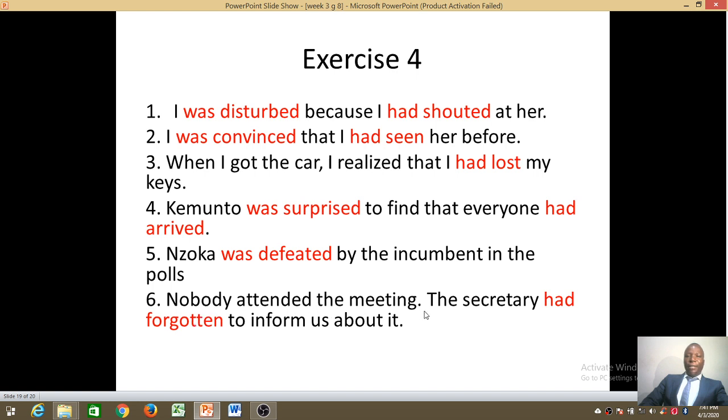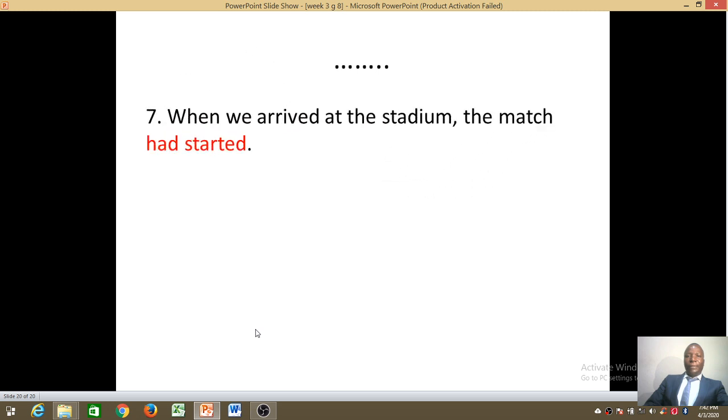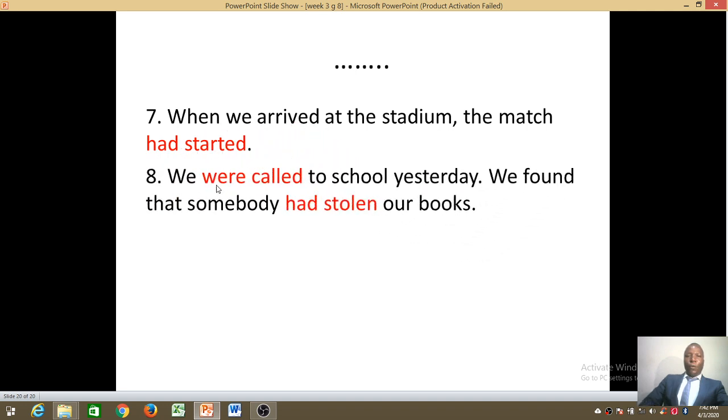Nobody attended the meeting. The secretary had forgotten to inform us about it. So had forgotten. Yes, it is in past perfect. Next, let's look at another one. When we arrived at the stadium, the match had started. So had started. Where is it? Yes, in past perfect.